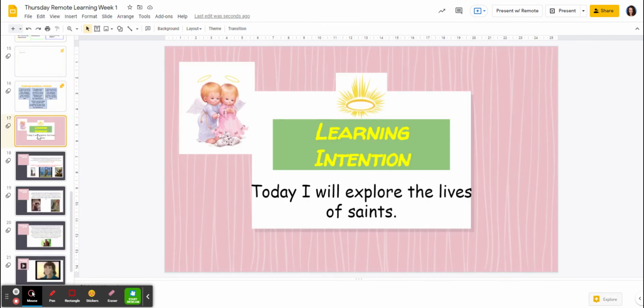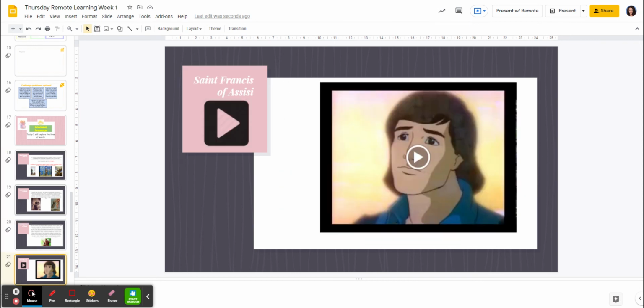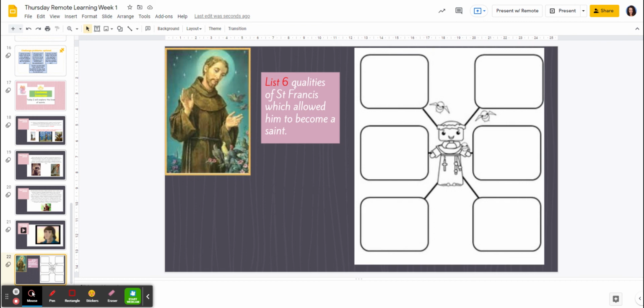Okay, for religion, we're going to be looking at the lives of saints. Now, the saint that we've chosen for today is Saint Francis of Assisi, and I've chosen him because I really like this saint because he is a saint as an ecologist, which means that he actually is a patron saint of living things like animals and plants. So I would like you to just read over and watch the videos that discuss his life and then list 6 qualities that allow him to become a saint. This is an optional task.